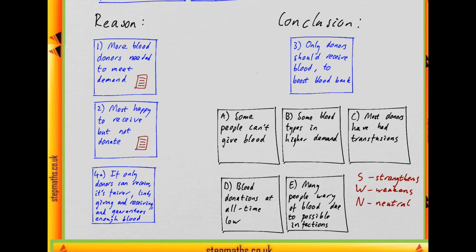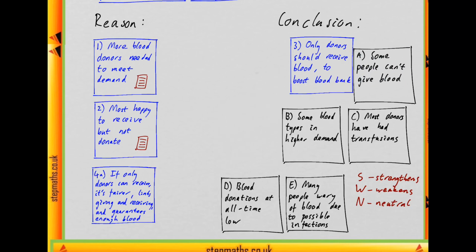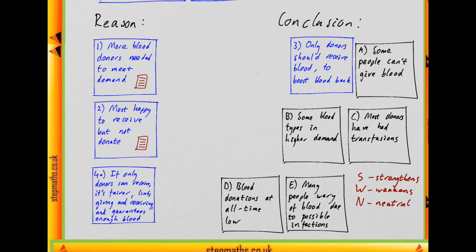So let's look at A first of all. A says that some people are ineligible to give blood, so they can't give blood. And actually, that looks like it's directly relevant to the conclusion because it's giving a reason why we might not want to say that only people who donate blood should receive blood, because then people who can't give blood wouldn't be able to receive blood either, which doesn't seem like a good thing. So this is sort of a direct reason against the conclusion as opposed to any of these reasons in particular. So this is weakening the conclusion. But it could be we find something else that weakens the conclusion more, so let's go through the other options.